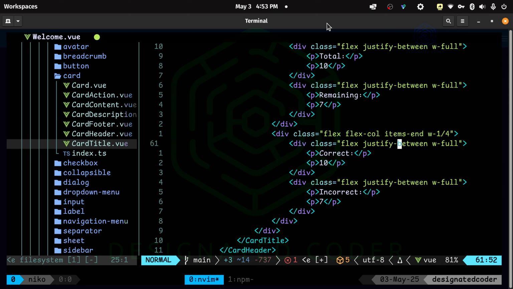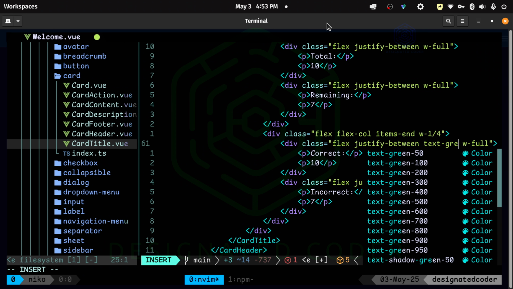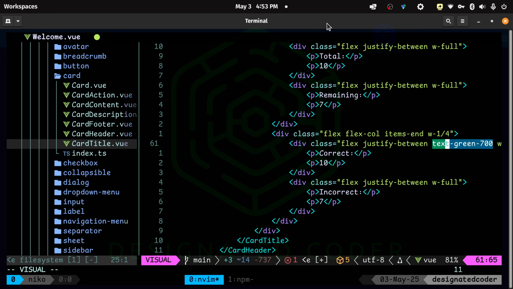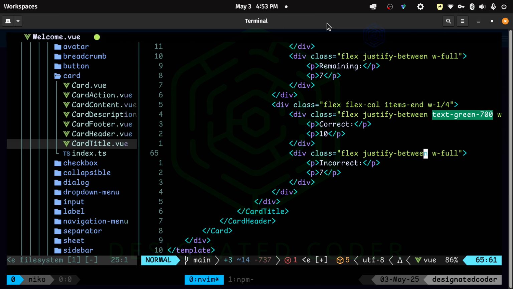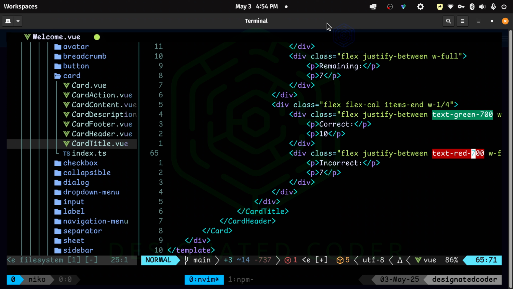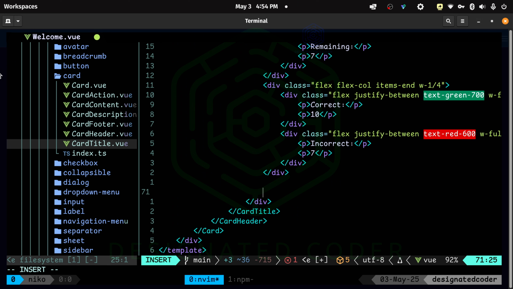Now for this correct one, we want to change the color. So I'm going to put text, we'll do green 700. And then I'll grab this and I'll paste it here. And this one will be red. And instead of 700, well, 700 looks okay. We'll do 600. Now under this div, a p tag with the class of text XL MT4.